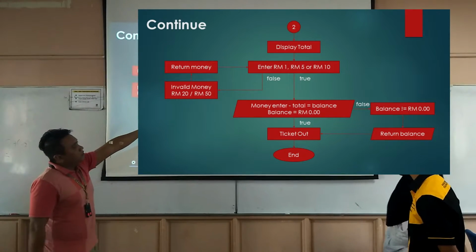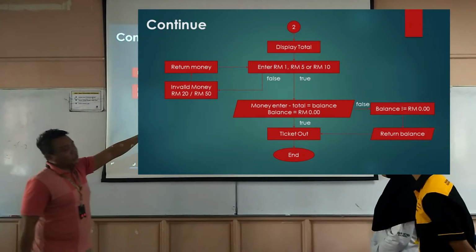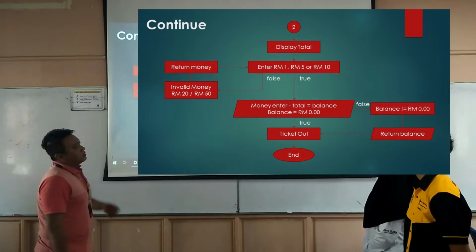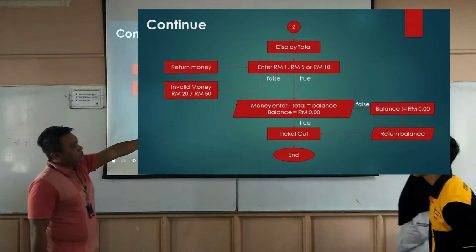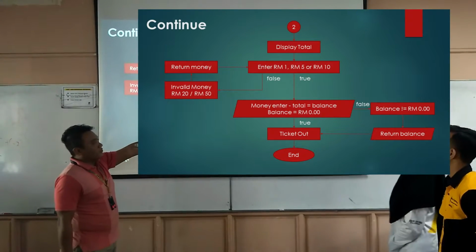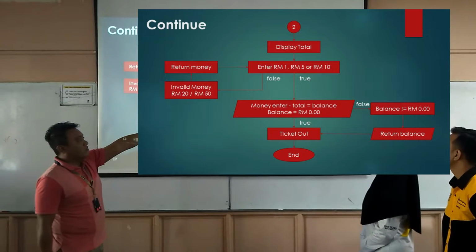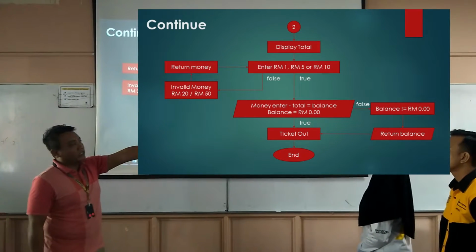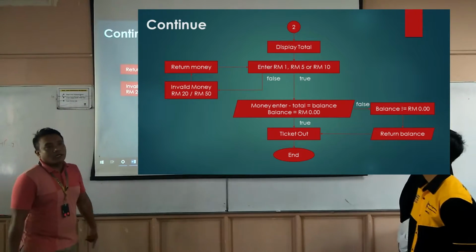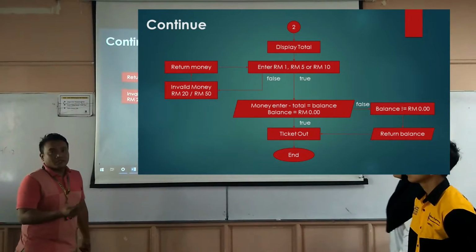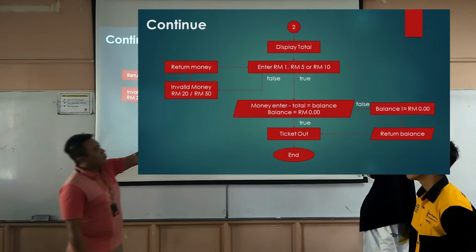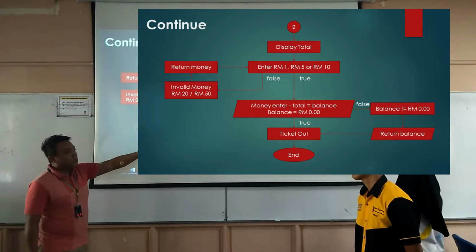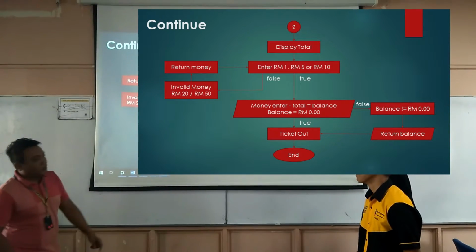If valid, the money entered will be subtracted from the total and equal to the balance. If the balance is 0, then the ticket will be printed out. If the balance is not 0, then the machine will return the balance using coin money, and the ticket will be printed out, so the user can take the ticket.